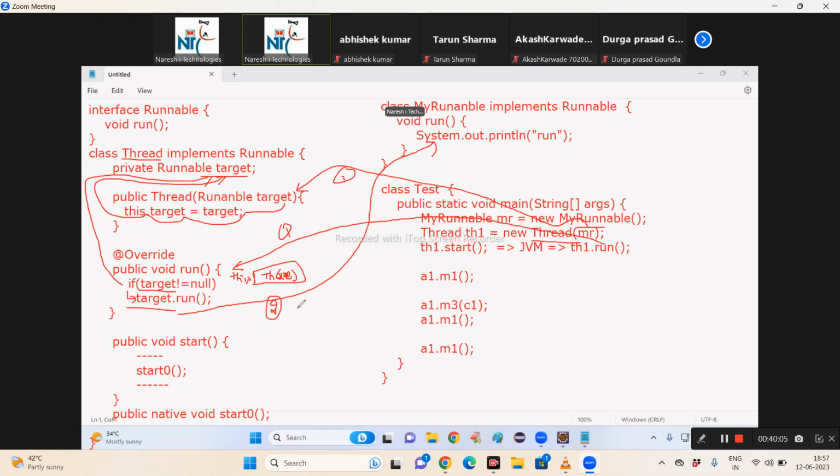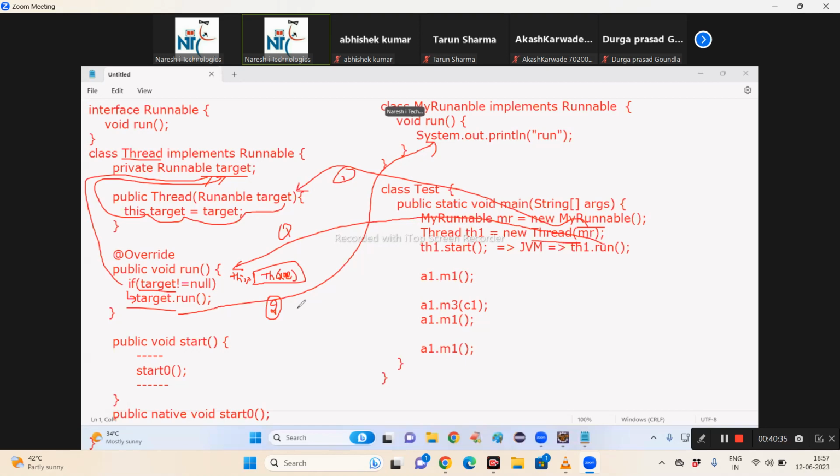What you should say: when you call Thread object dot start method, it requests JVM to call run method of Thread class. Inside Thread class run method, we have a run method call on the passed Runnable object.